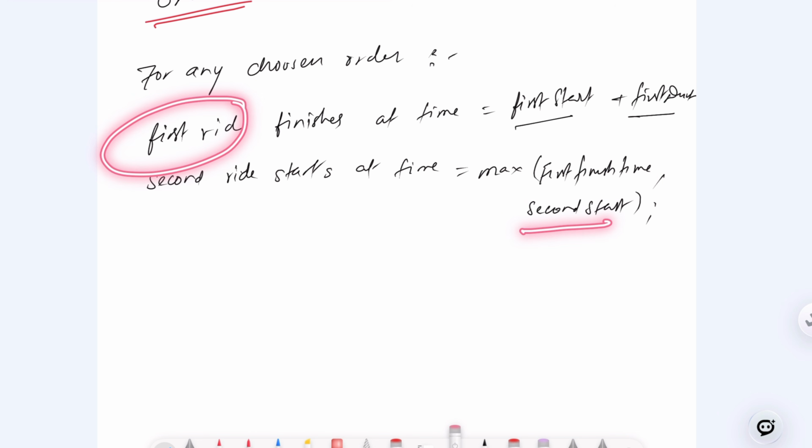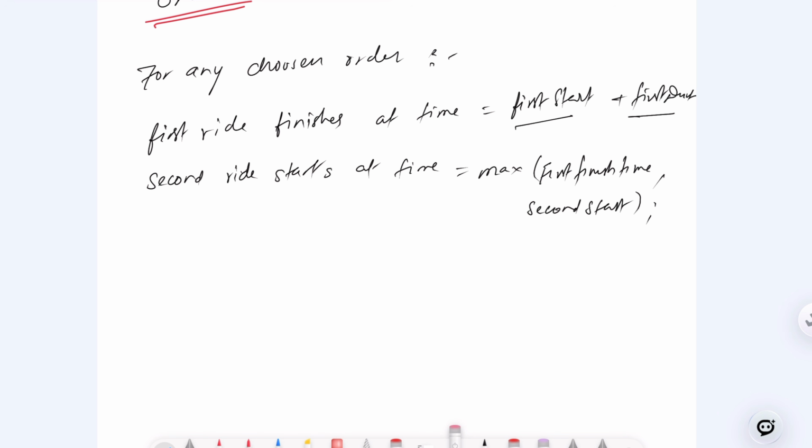Where this first ride gets finished, that time, and where this second ride will get started. If the start time is maximum, or if the finish time is maximum, which one is maximum? That max, because let's suppose this is maximum, so we cannot start here. We can go here. If it is more, it means we have to go here. Understand? You should understand that.